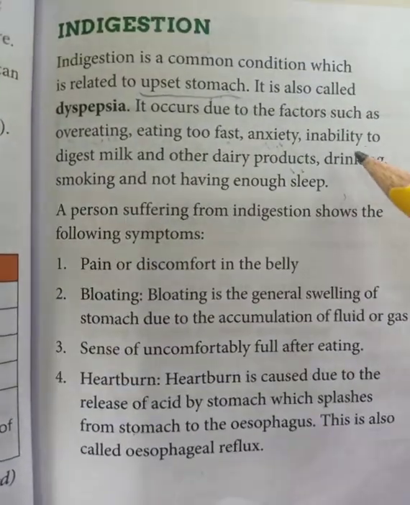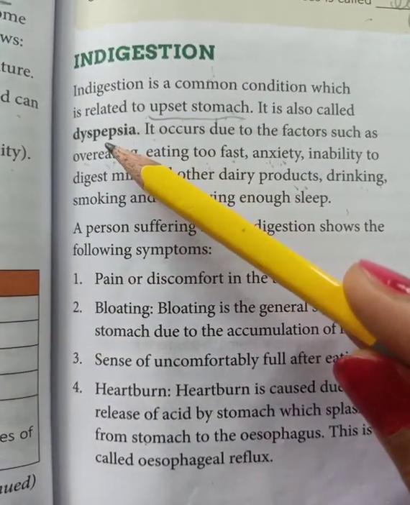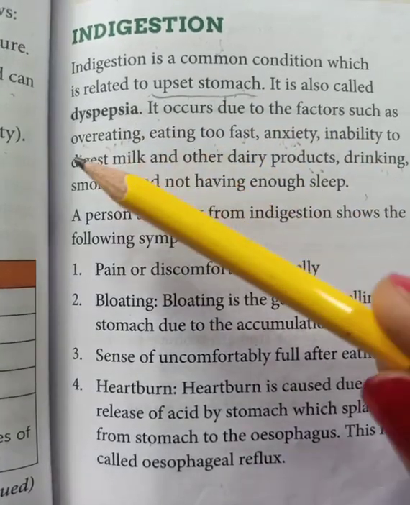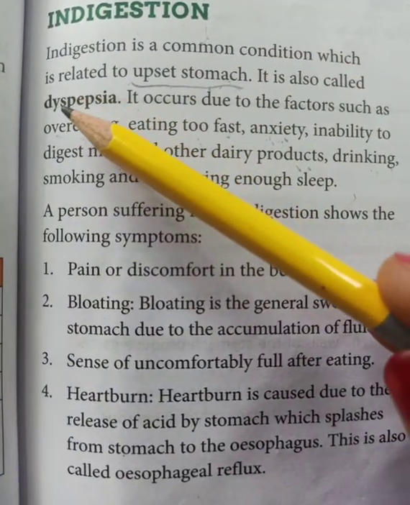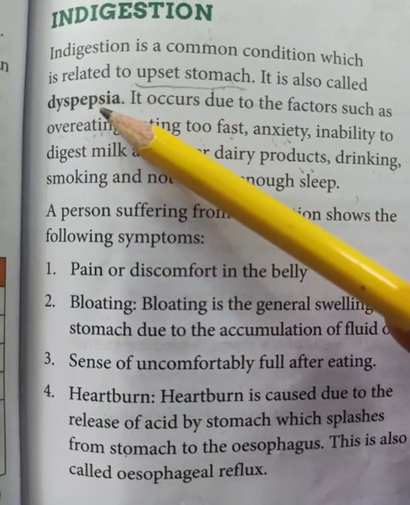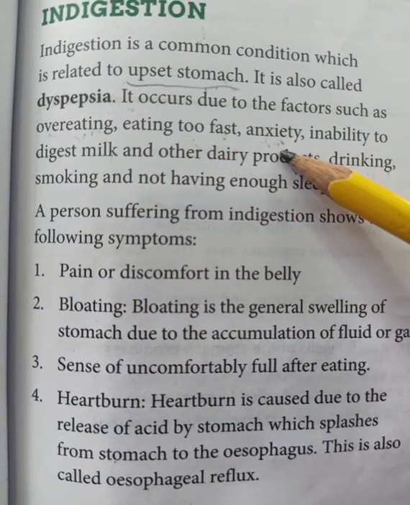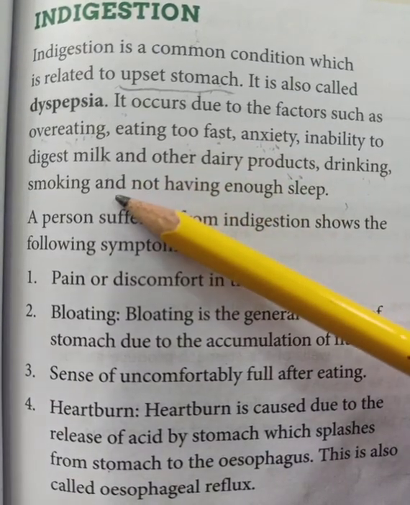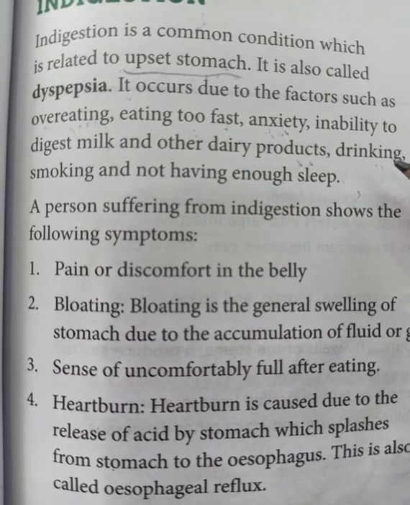So we can ask you to write some of the factors that cause dyspepsia. So what factors will you write? Number 1, overeating. The factors that cause dyspepsia in our body are number 1, overeating, eating too fast, anxiety, inability to digest milk or other dairy products, drinking, smoking, and not having enough sleep. Simple answer you can give.